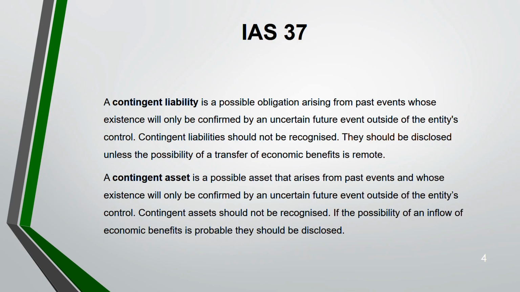Okay. Contingent asset. Contingent asset is also a possible asset that arises from a past event. Existence will be confirmed by an uncertain future event outside the entity's control. Contingent asset should not be recognized. We usually do not recognize contingent asset, like how we recognize contingent liability. So if the possibility of inflow of economic benefit is probable, that means you are very sure that you are going to receive the benefit, then only you disclose the contingent asset.